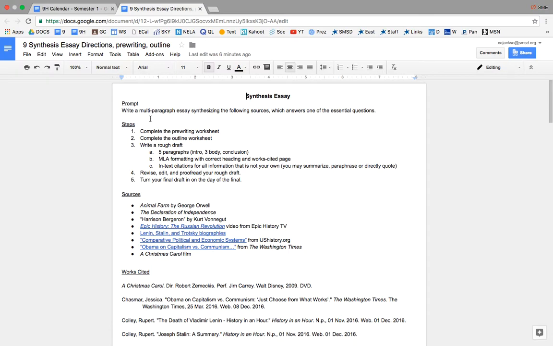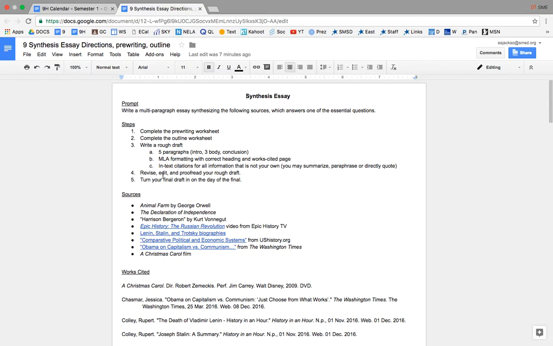If you go back up to the top, here are the steps. The first step is to complete the pre-writing worksheet. You can do this as you watch the movie on Monday and Tuesday. On Wednesday, we'll begin working on the outline, and it will be up to you to work on your rough draft, revise, edit, and proofread your rough draft, and turn your final draft in on the day of the final.